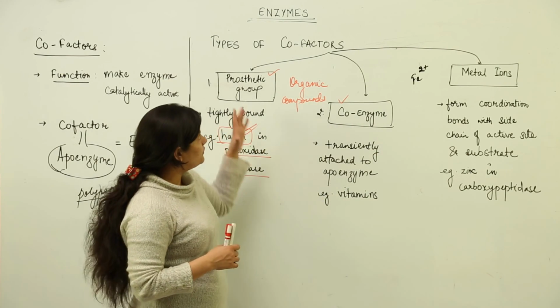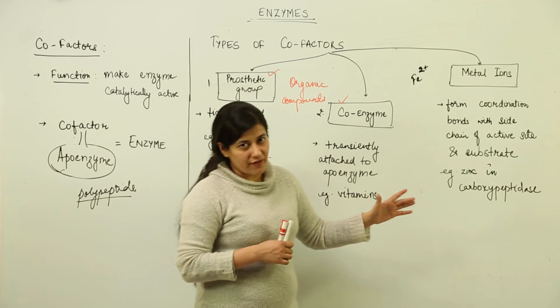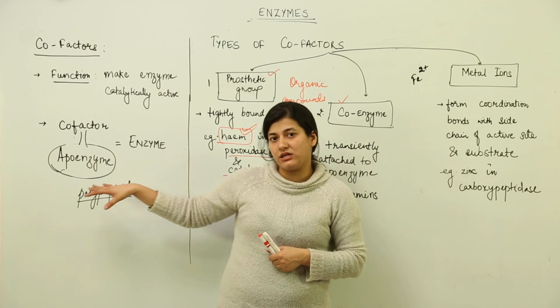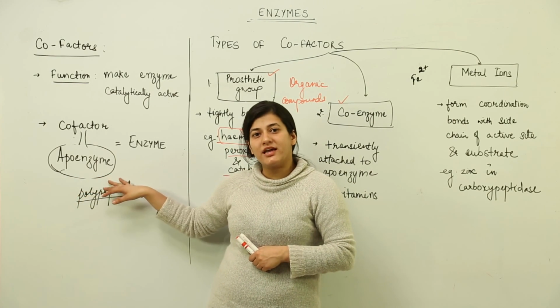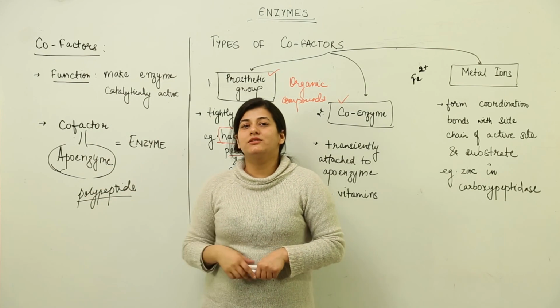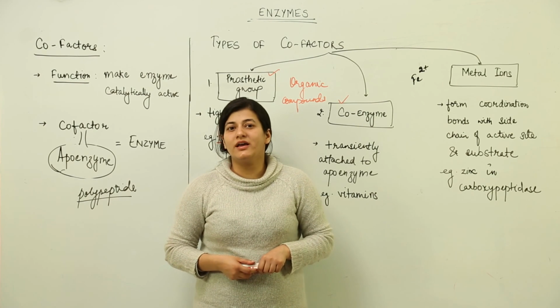So all in all, we have three types of cofactors. You get to understand the difference between these cofactors, how they are very crucial for enzyme activity, and a new term is introduced over here, that is apoenzyme, and how apoenzyme and cofactor together form an enzyme. So that is all that is to be understood about enzymes.